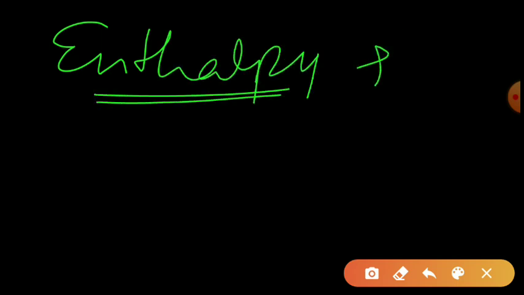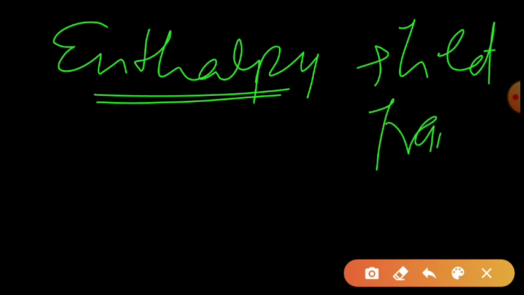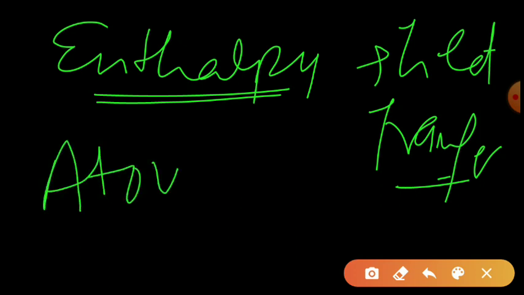So friends, in this video we will first understand what is enthalpy. Enthalpy is heat released. Enthalpy is heat transfer, heat released. That is called enthalpy. Second is atomization. What is atomization? To understand this word atomization, firstly we should know what is atom and what is molecule.